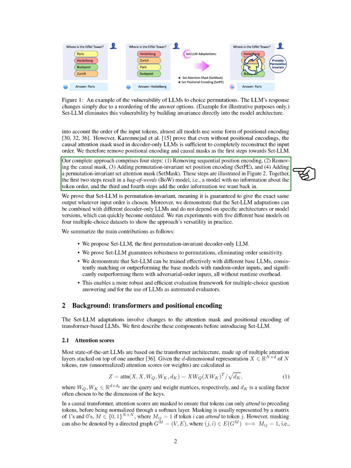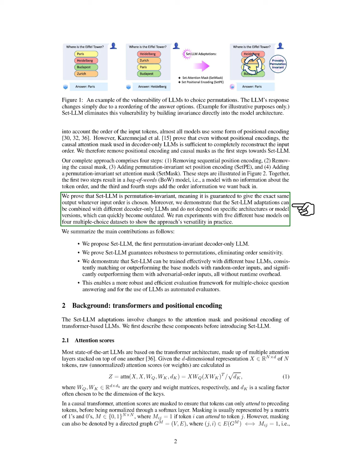The first 2 steps create a bag-of-words model, which lacks token order information, while the last 2 steps reintegrate the desired order information. We prove that Set-LLM is permutation-invariant, ensuring the same output regardless of input order. Additionally, we show that our adaptations can be combined with various decoder-only LLMs, making them independent of specific architectures or versions. We conduct experiments with 5 different base models across 4 multiple-choice datasets to demonstrate the versatility of our approach.